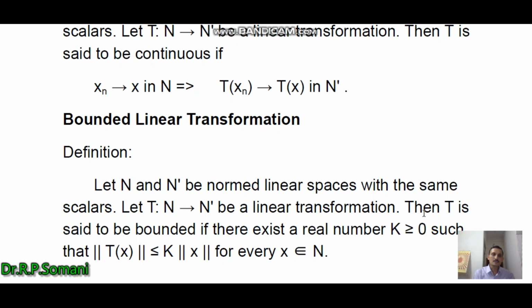Then T is said to be bounded if there exists a real number k greater than or equal to 0 such that norm of Tx is less than or equal to k norm x for every x belonging to N. So if we are able to find such a k for which norm Tx is less than or equal to k into norm x, then we say that it is a bounded linear transformation.